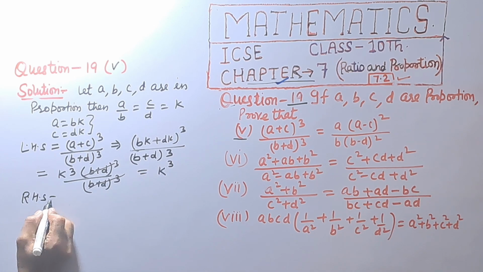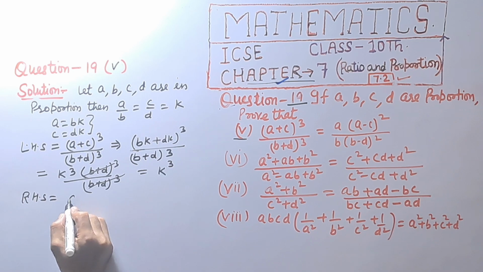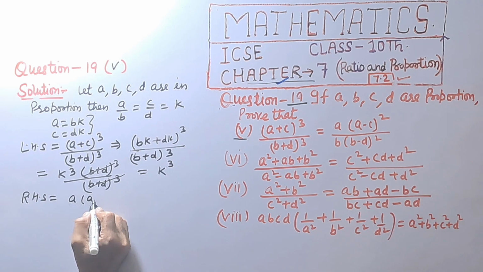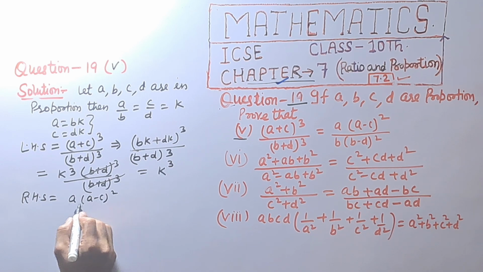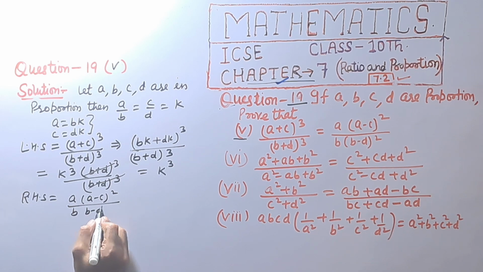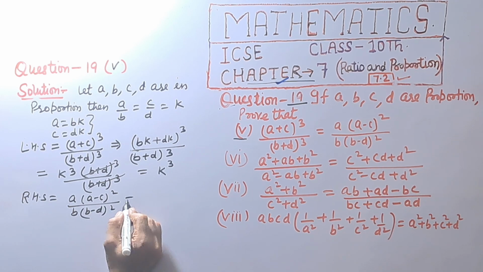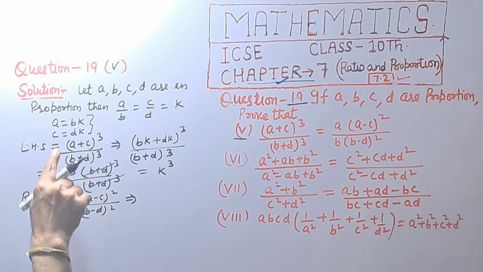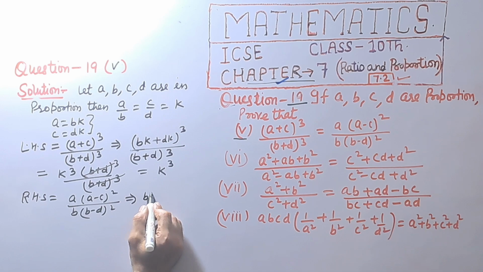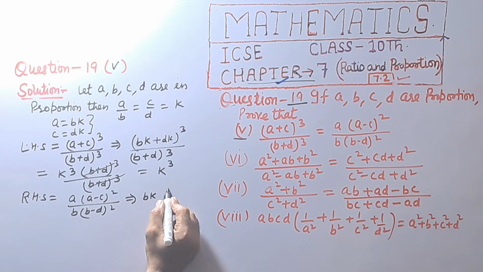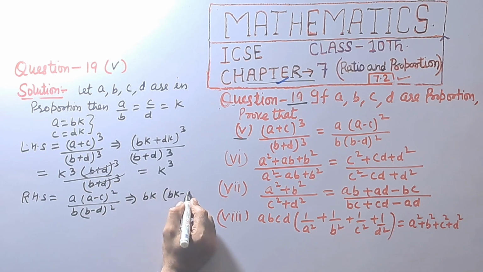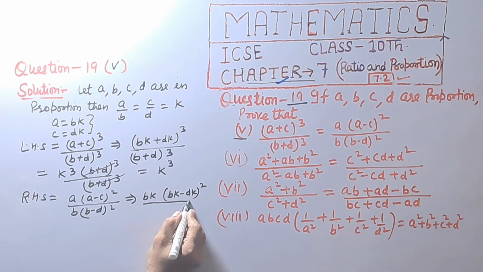Right hand side is equal to A into (A minus C) raised to power 2 divided by B into (B minus D) raised to power 2, which implies A is equal to BK and C is equal to DK.